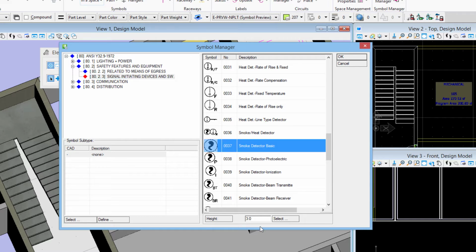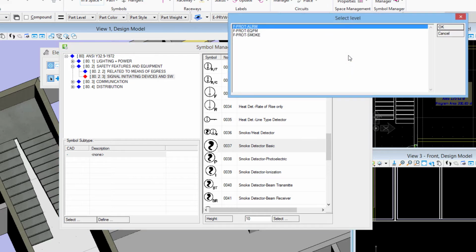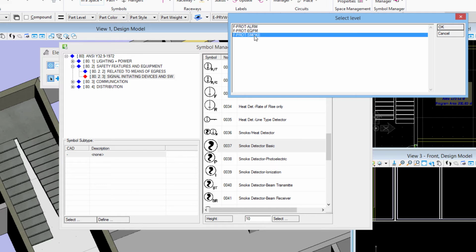Then we want to set our height. So we have our height setting down here. I'll set it to 10 feet, and then select OK. Now, the select level dialog box opens up because there are multiple levels assigned to this group. If there was just one level assigned, this dialog box would not open up. So you can see the levels I've got to choose here: F protection alarm, F protection equipment, F protection smoke. So this is a smoke detector, so I'll choose the proper level there and say OK.